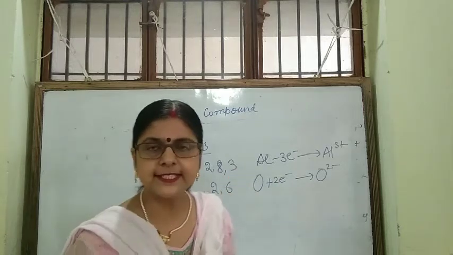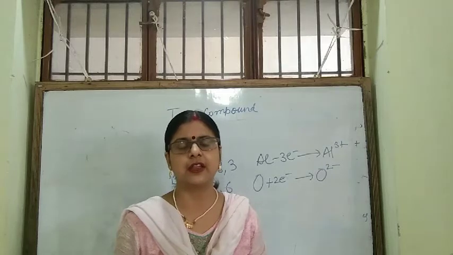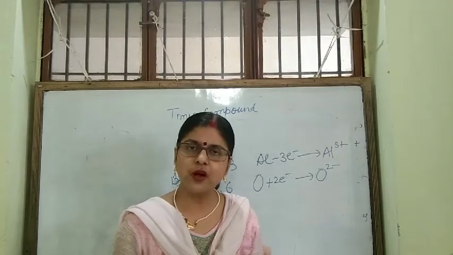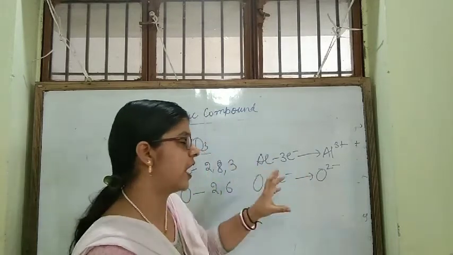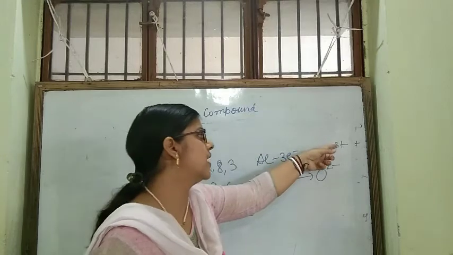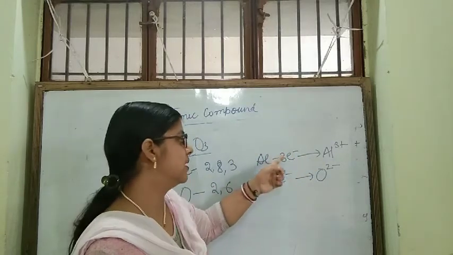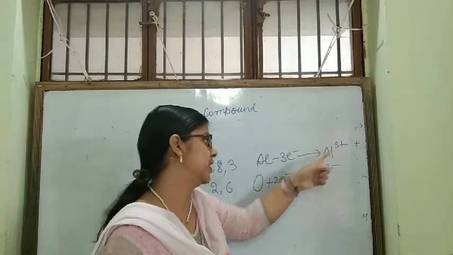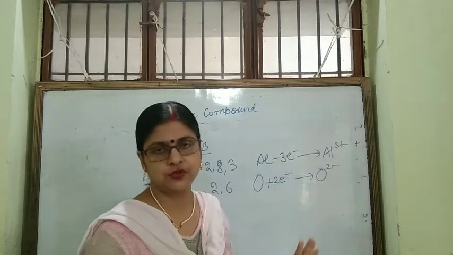So, minus charge and plus charge over the cation and anion should be very clear to you. You should not confuse them. You always have to remember where the charge is coming from. Number of electrons it is losing, 3, so it is plus 3. Number of electrons it is gaining, so it is minus 2.